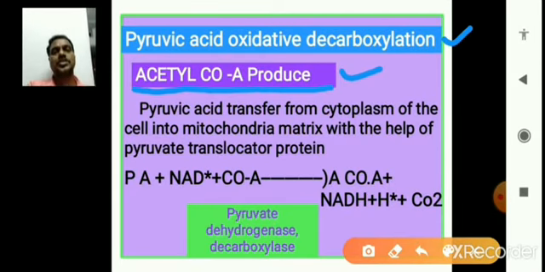Oxidation and decarboxylation are involved in the formation of acetyl coenzyme A from pyruvic acid. This is very, very important, right?